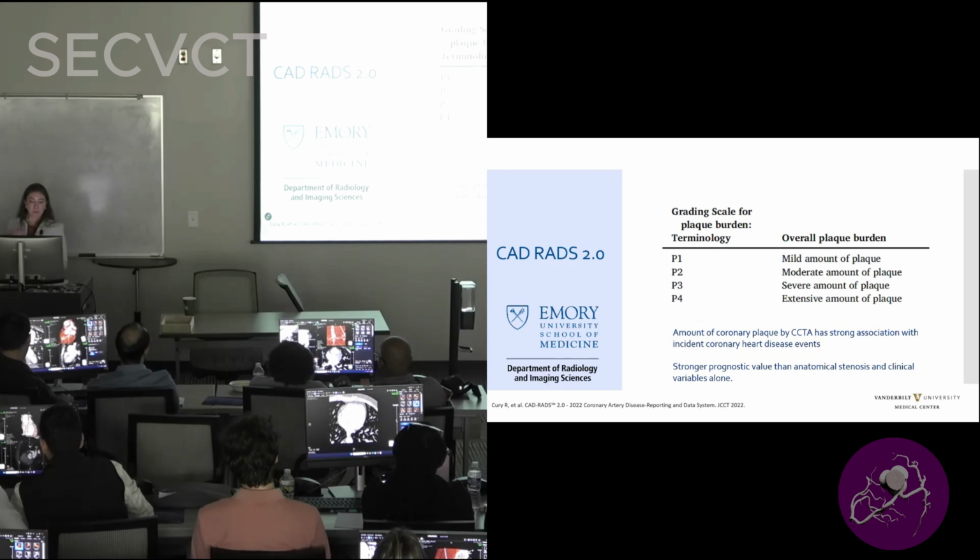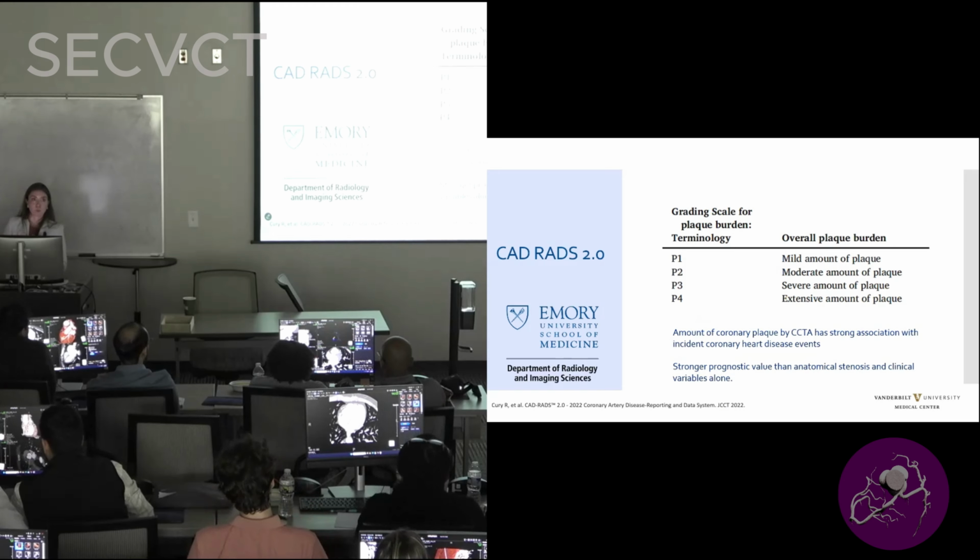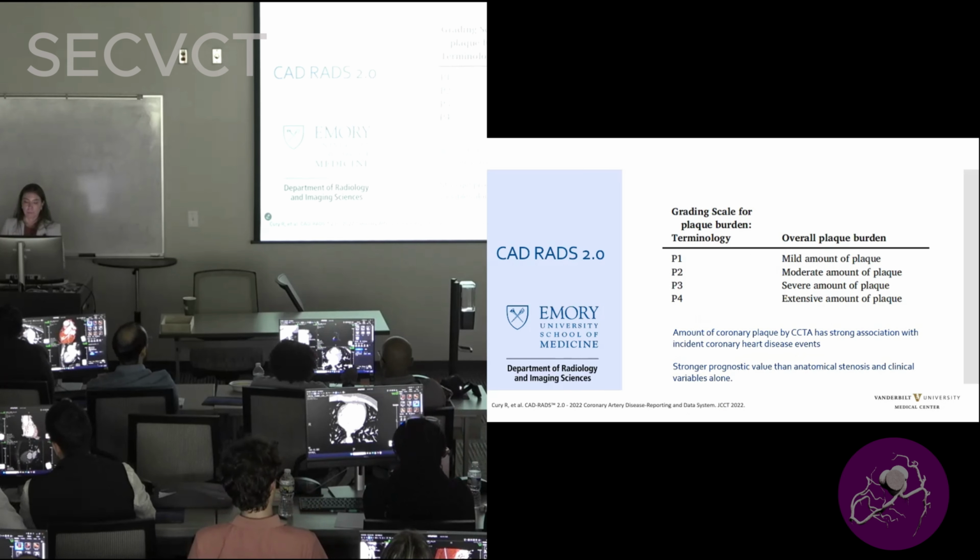And the amount of coronary plaque by CT has a strong association with the incidence of coronary artery disease events. And that's why it was incorporated, to aid in the anatomical and clinical parts of the variables. So P1 is going to be minimum amount of plaque, and I'm going to explain this in detail in a second.